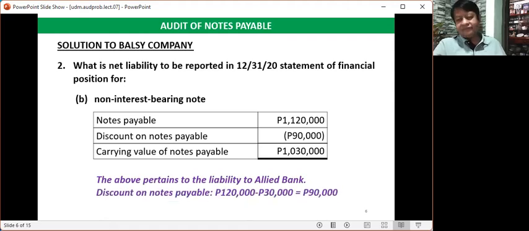As we have said, the original amount of discount on notes payable is 120,000 pesos. Since we already recognized in our journal entry the 30,000 interest, the remaining balance of discount on notes payable at the end of the year is 90,000 pesos. This is the amount deducted from the original amount of notes payable of 1,120,000 pesos.